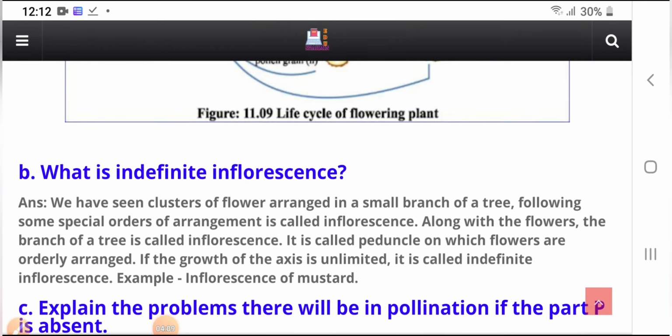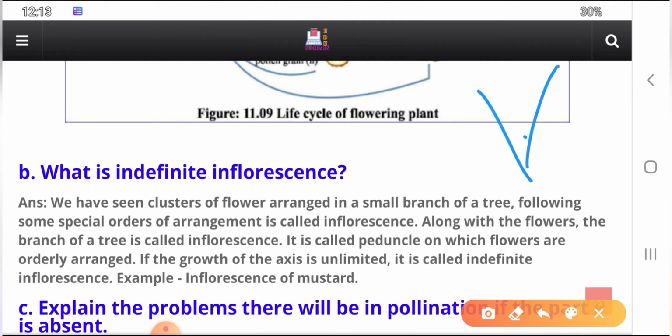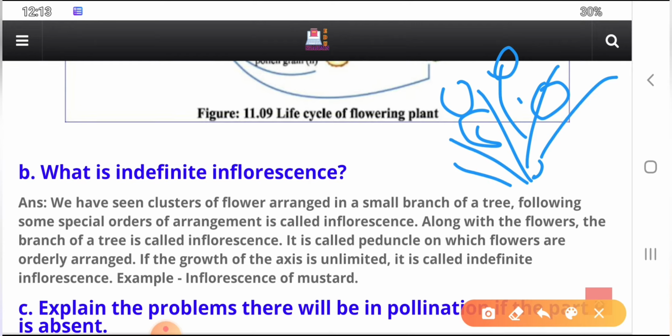What is indefinite inflorescence? Inflorescence. We have seen clusters of flowers arranged in a small bunch on a branch of a tree, following some special order of arrangement, which is called inflorescence. Along with the flowers, you saw that, right? Sometimes there's a group bunch of flowers. I'm just going to show it. Here is a flower, here is a flower, so this is an arrangement, something like this.